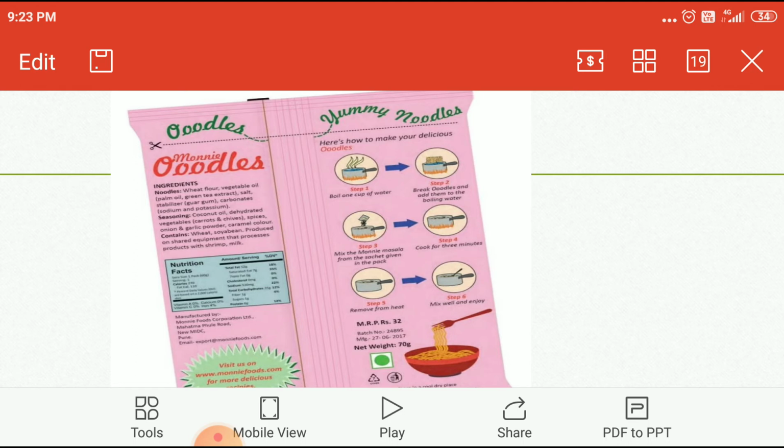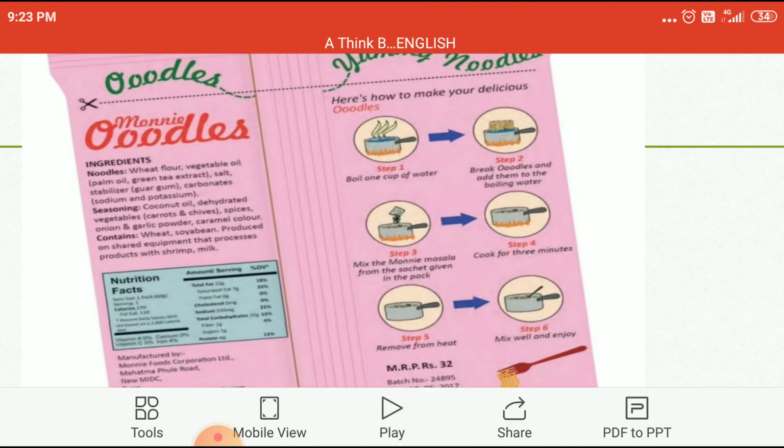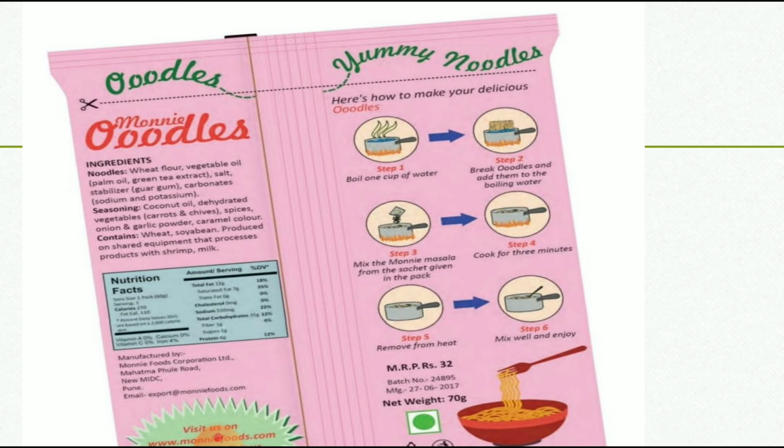The ingredients are given there, and illustrations of making the recipe are also given there. Then there are separate tables for the ingredients and nutrition facts.